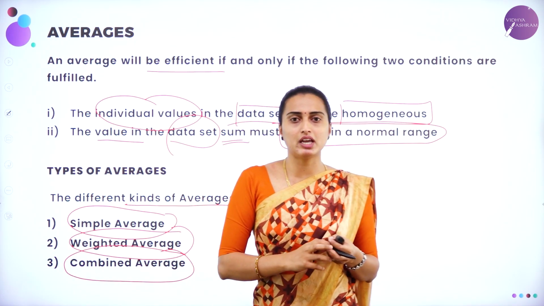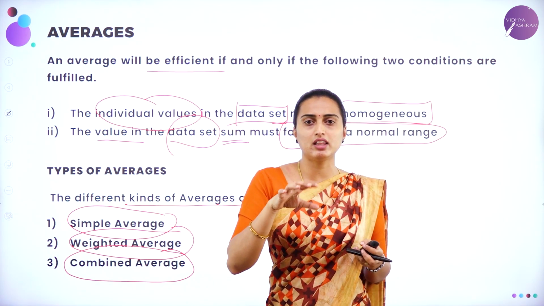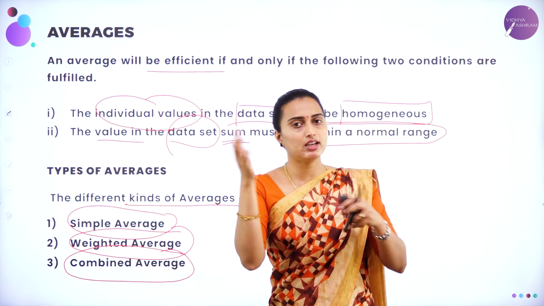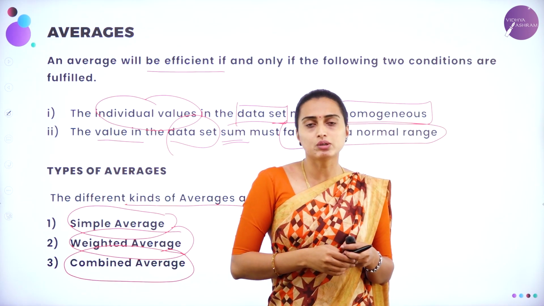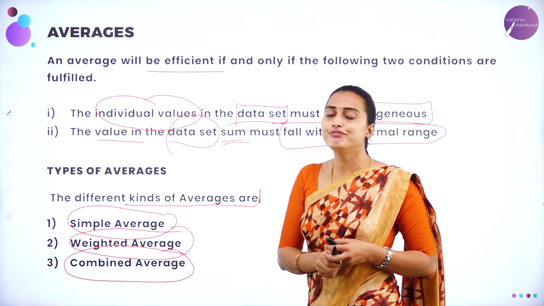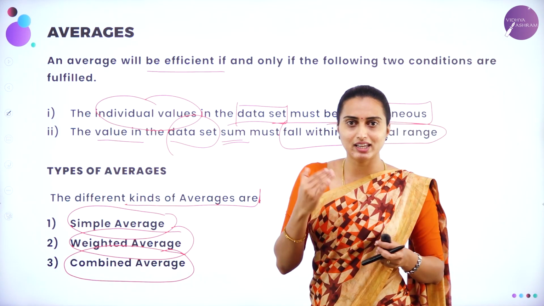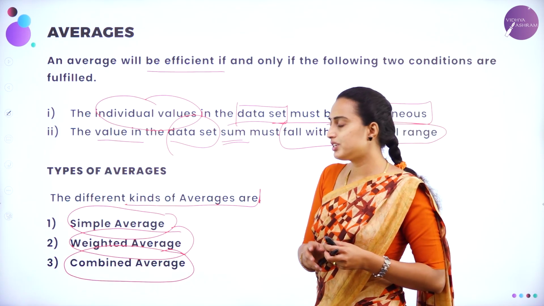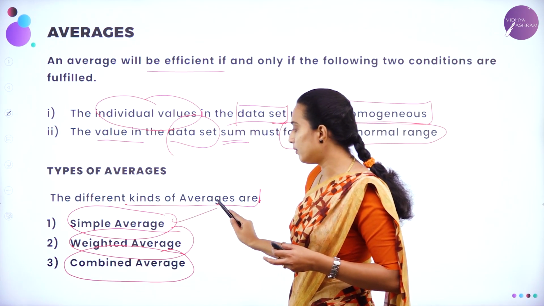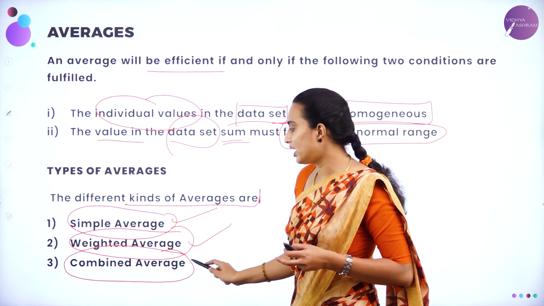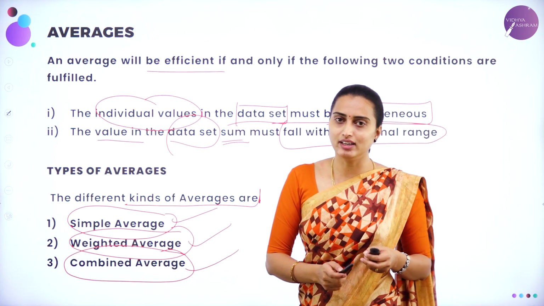Combined average means they are going to give two data sets and ask you to find the combined average of those. Once again, I'll repeat, the types of averages in your syllabus are only three: simple average, weighted average, and combined average.